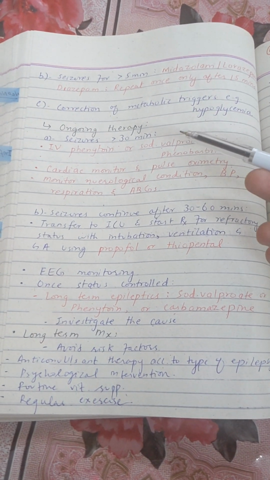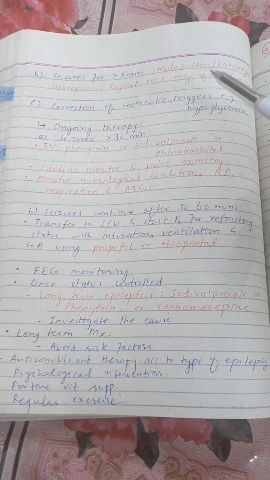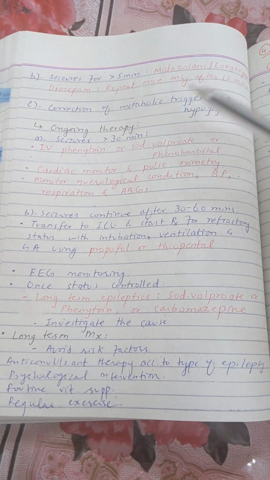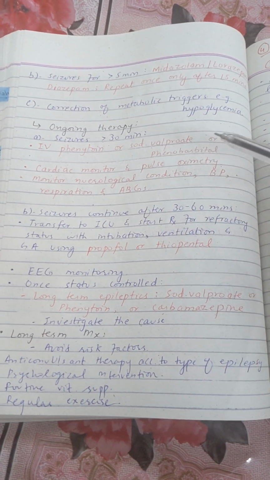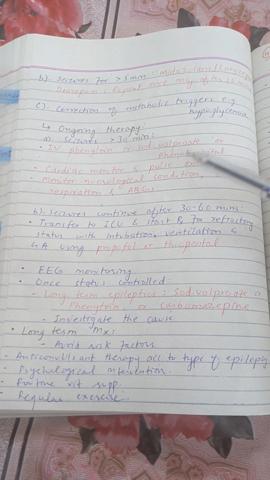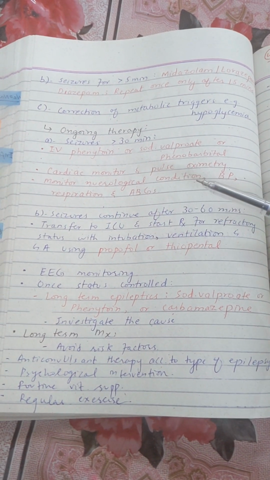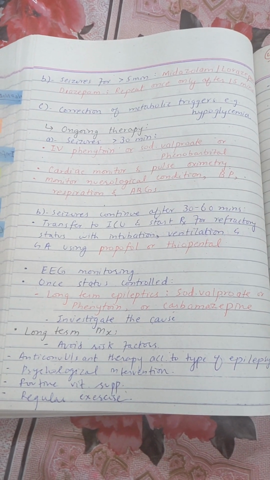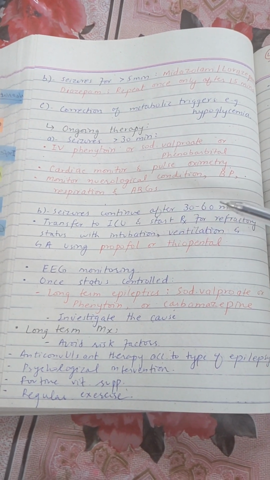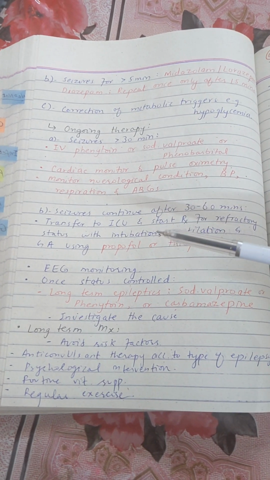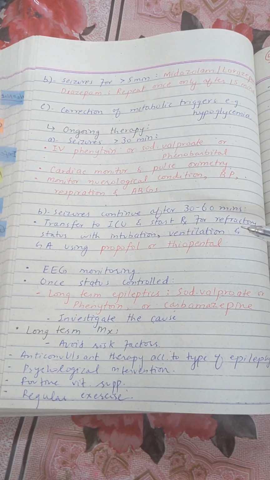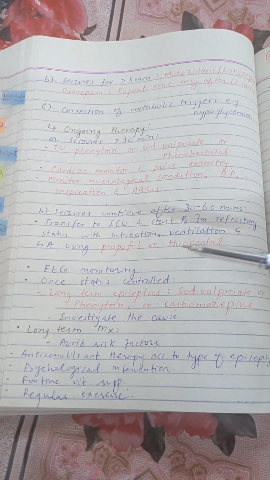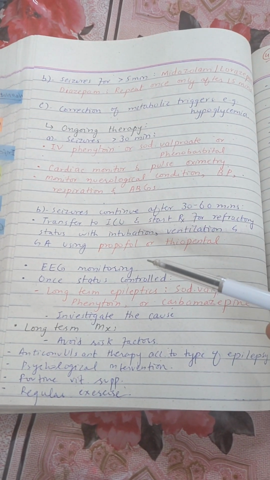And ongoing therapy will include, if these were the protocols for seizures more than 5 minutes, but if the seizures are occurring for more than 30 minutes, then you will give IV phenytoin or sodium valproate or phenobarbital. Along with that, we'll do cardiac monitoring and pulse oximetry, and monitor the neurological condition, the blood pressure, respiration, and ABGs. If the seizures continue after 30 to 60 minutes, then transfer to ICU. Start treatment for refractory status with intubation, ventilation, and general anesthesia using propofol or thiopental. And EEG monitoring should also be continued.